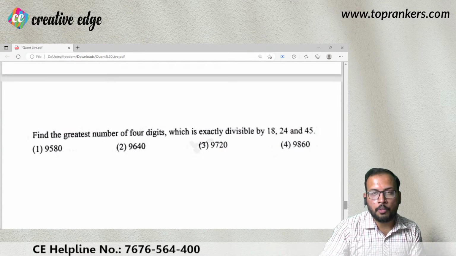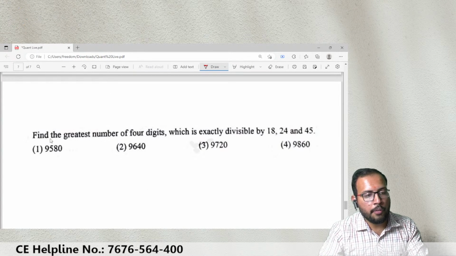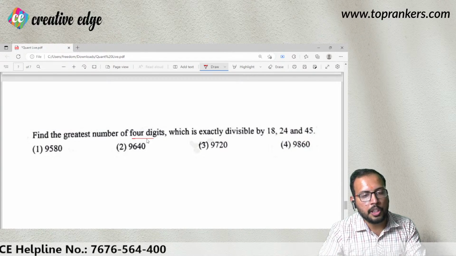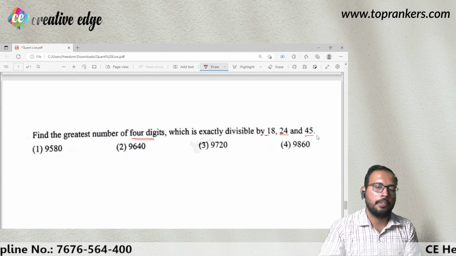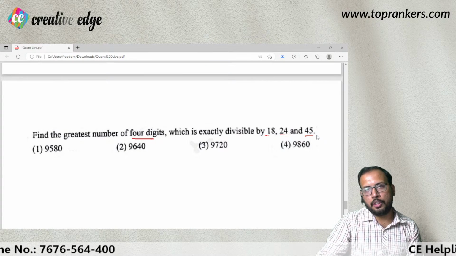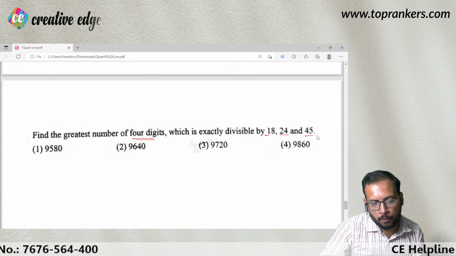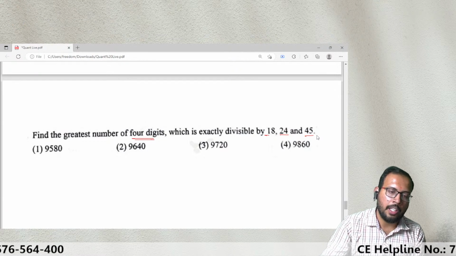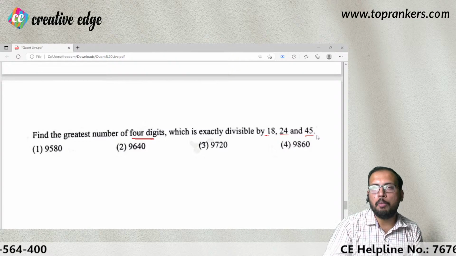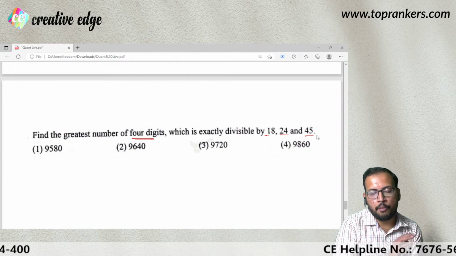So this is going to be one of the questions. So क्या बोला गया है? We have to find out the greatest number of 4 digits which is exactly divisible by this, this and this. Now for solving such type of question, there are basic methods, then there is the shortcut method. ठीक है, मैं basic बता देता हूँ पहले, then I will be telling you the shortcut to this method if you are given the options.